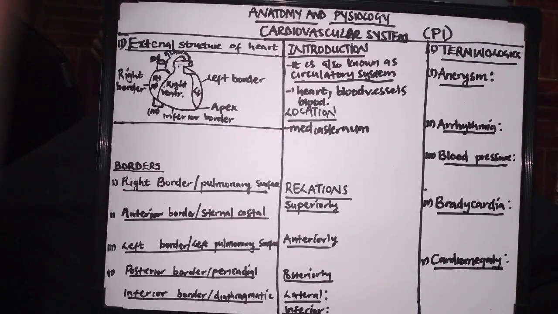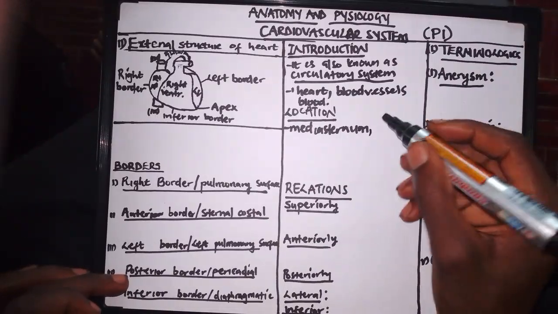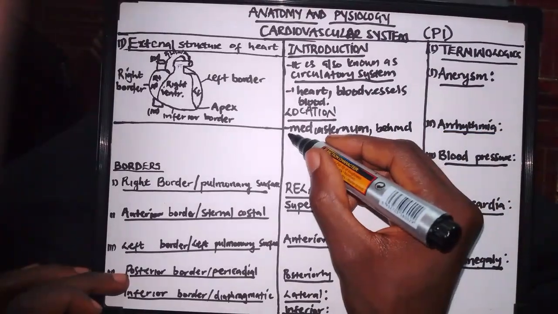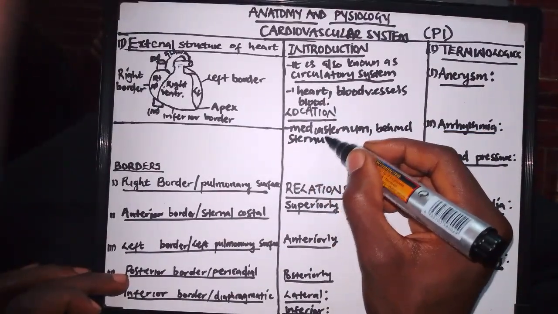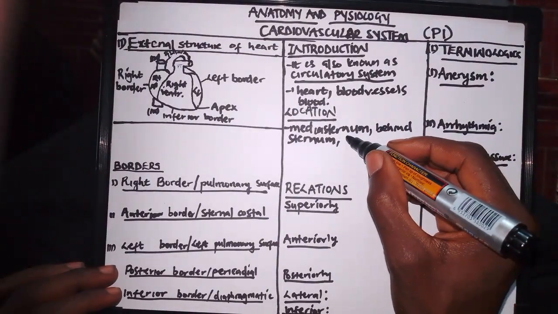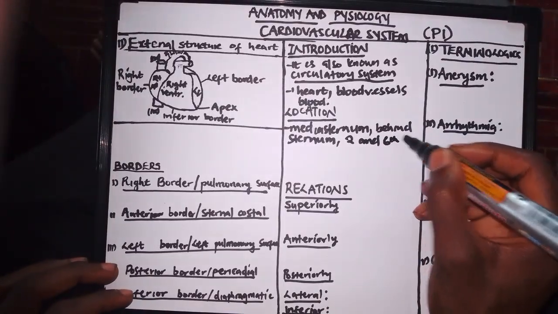Then it is located in the mediastinum, behind the sternum. So it is located in the mediastinum behind what? The sternum. The sternum is this bone which is in front, or anterior, and it is also between the second and sixth ribs.